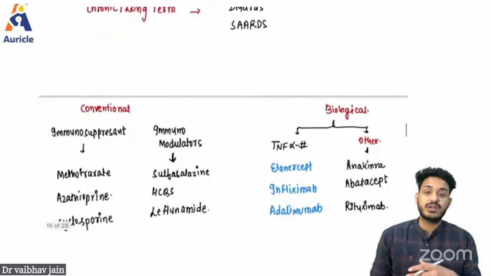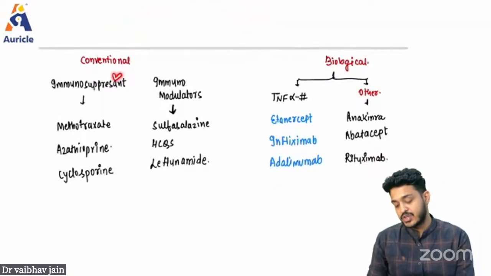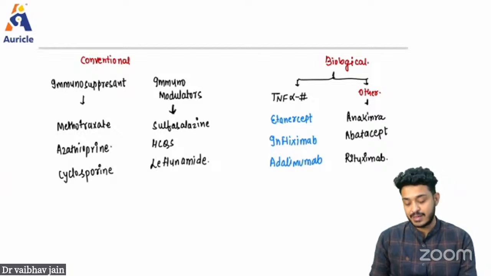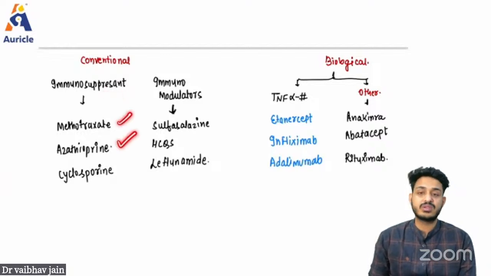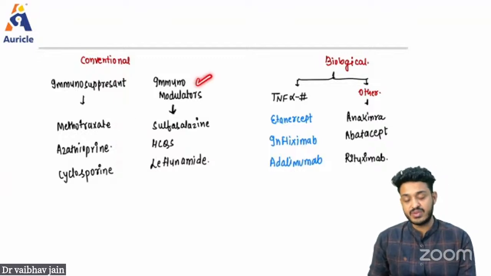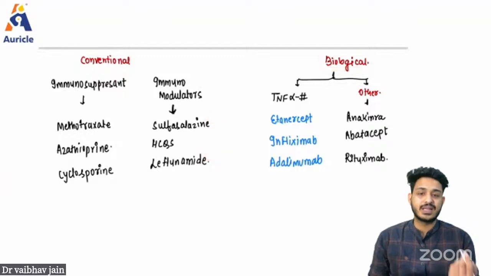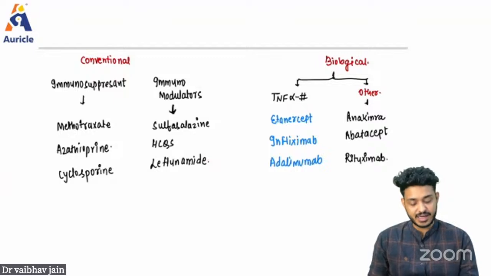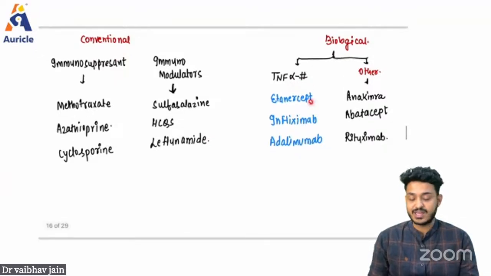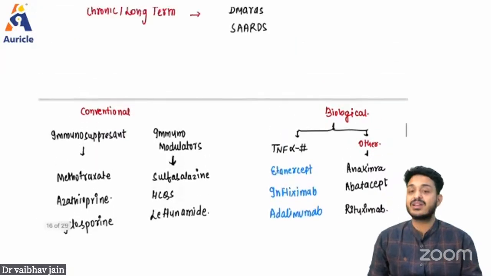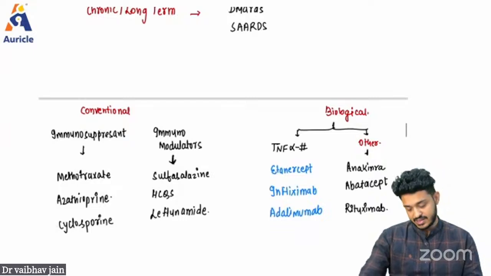Then we can do long-term classification of drugs. We are having conventional DMARDs, we are having biological DMARDs. In conventional, I can suppress the immune system with the help of immunosuppressants. These are going to be your methotrexate, azathioprine, cyclosporine. We can use immunomodulator drugs: sulfasalazine, HCQS, and leflunomide, right? Biological agents are the important ones I'm discussing here. These are your TNF alpha blockers like etanercept, infliximab, and adalimumab. Other drugs: interleukin 1 inhibitor, that is anakinra. We can use abatacept, we can use CD20 inhibitor, that is rituximab. So these are the drugs we are using in cases of rheumatoid arthritis.